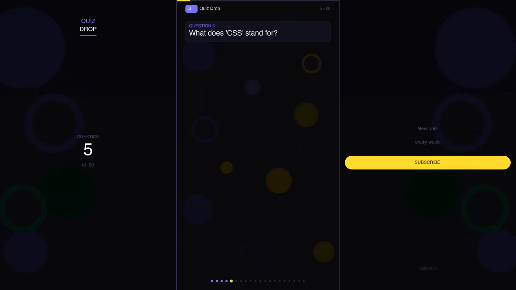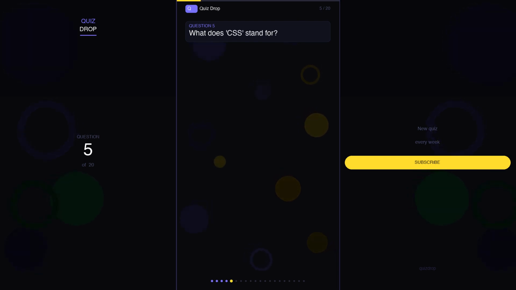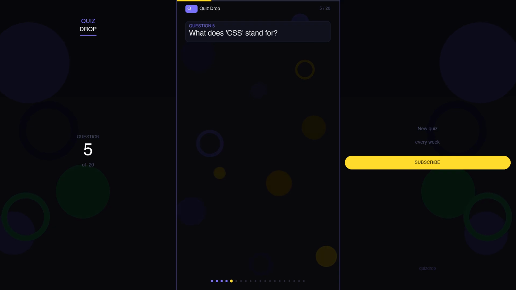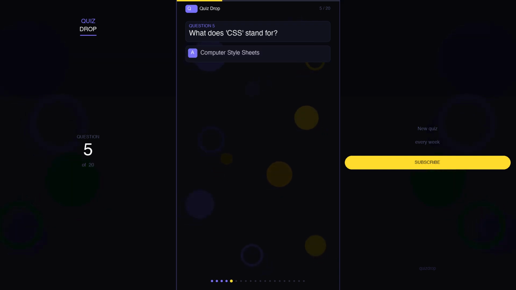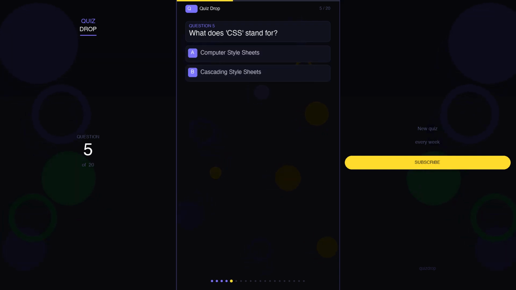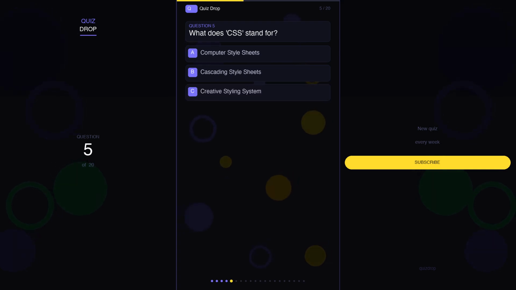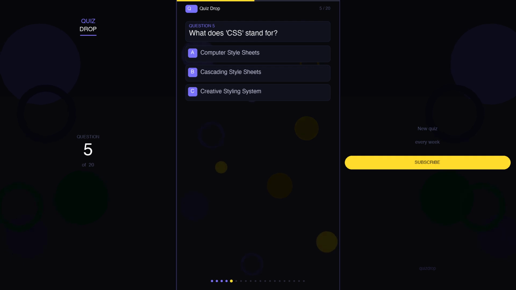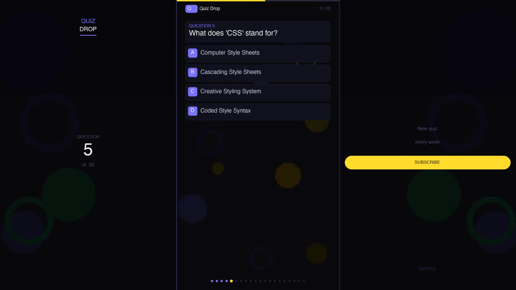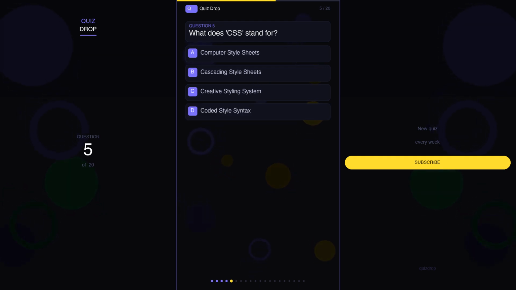Question 5. What does CSS stand for? Your options are A. Computer Style Sheets, B. Cascading Style Sheets, C. Creative Styling System, D. Coded Style Syntax.